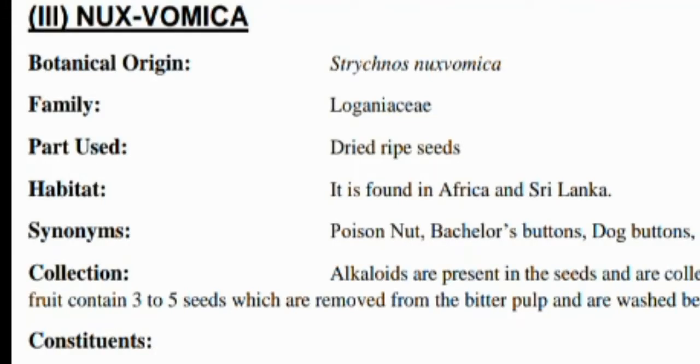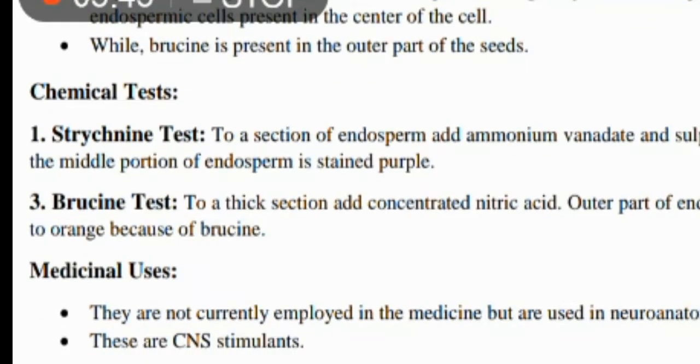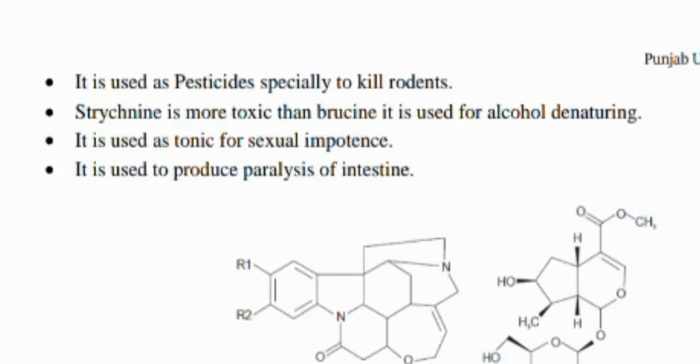Loganiaceae is the family, and dried ripe seeds are the part used, and its uses are as a CNS stimulant and pesticide, especially to kill rodents. Strychnine is more toxic than brucine. It is used for alcohol denaturing, and used to produce paralysis of the intestine.